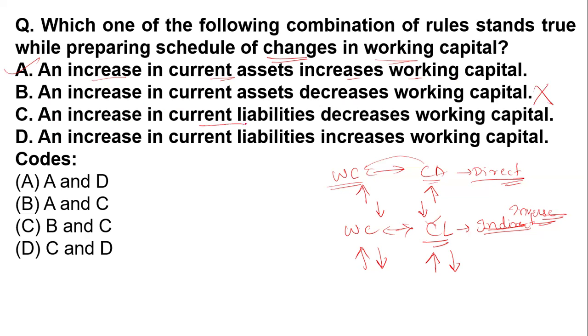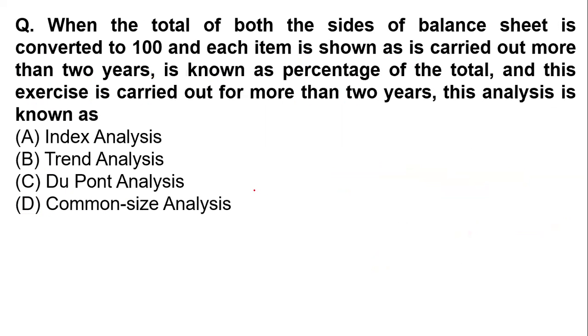Increase in current liability, decrease in working capital. Yes ma'am, there is an inverse relationship between the current liability and the working capital. Option number D, an increase in current liability, increase in working capital. No ma'am, this is wrong, because it is an inverse relationship. So according to this question, what will be the right answer? Option number B is our right answer, not A and C. So B is our answer.